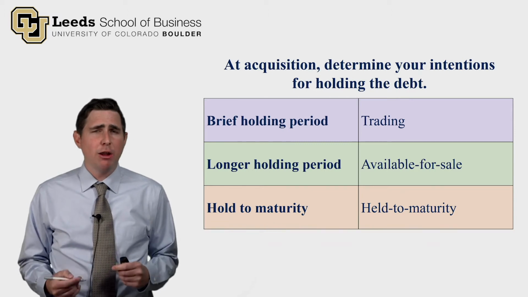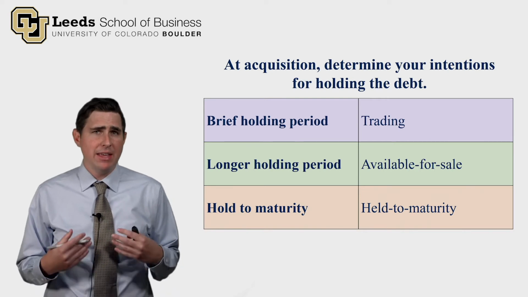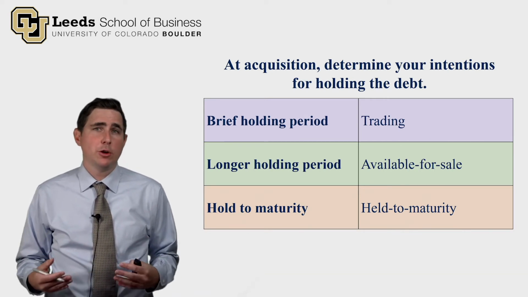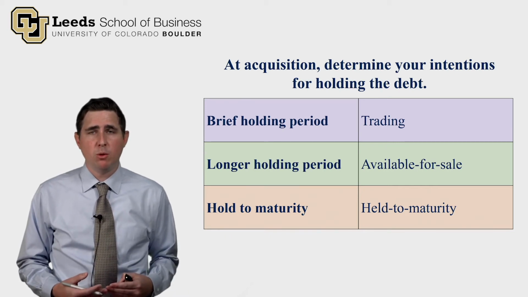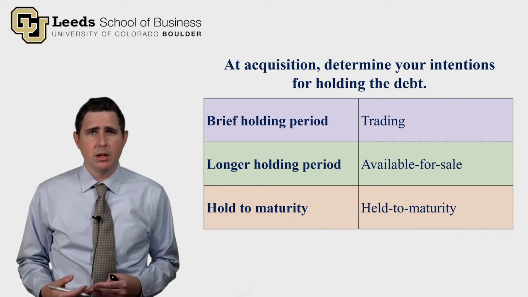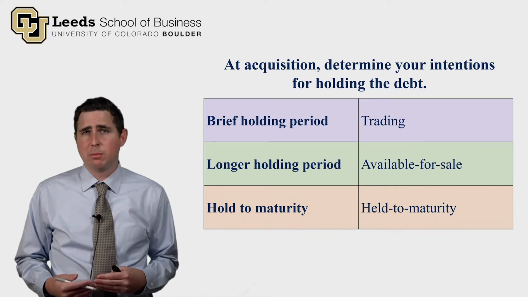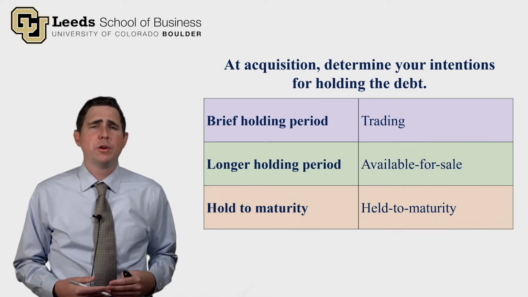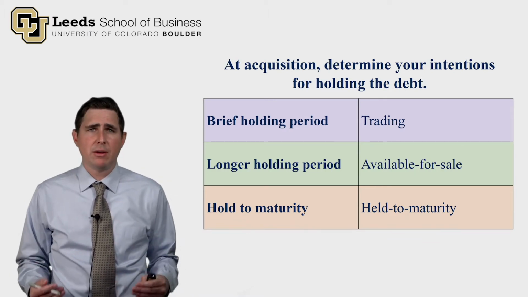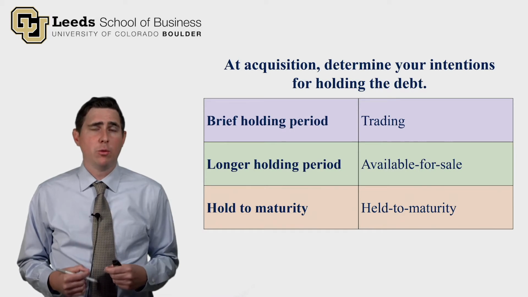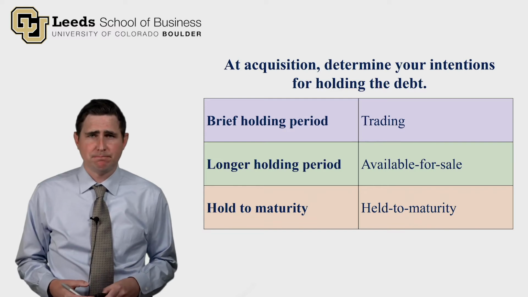They depend on how long we expect to hold on to this bond before selling it off to someone else. And so at the acquisition of this investment, we have to determine our intentions for holding the debt. Do we intend to hold it for a brief amount of time, in which case we'll treat it as a trading security? Do we intend to hold it for a longer period of time, which is known as an available for sale security? Or do we intend to hold it to maturity, which is known as a held to maturity security? So there's three different accounting methods, and they depend on how long we plan to hold the debt. This is just an expectation by Berkshire Hathaway's management.